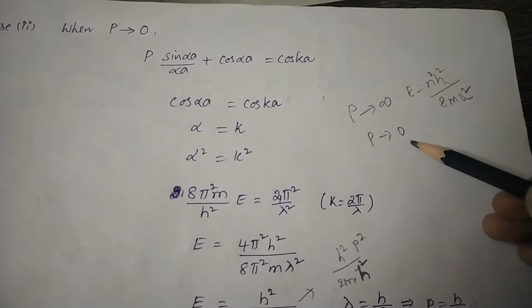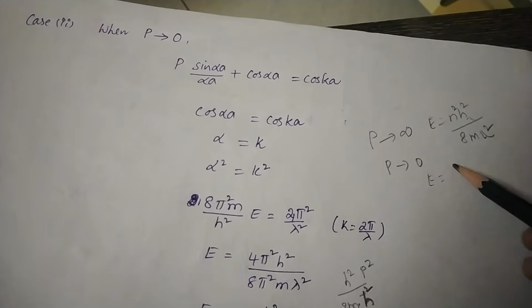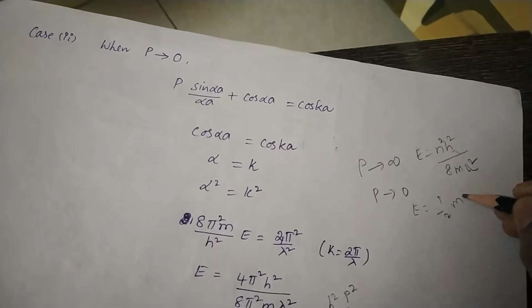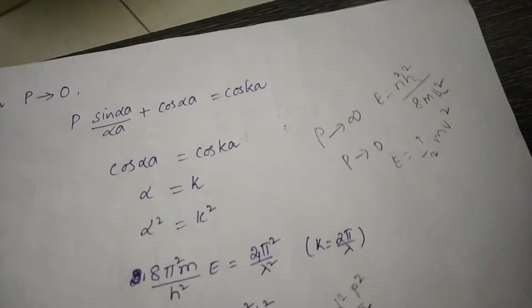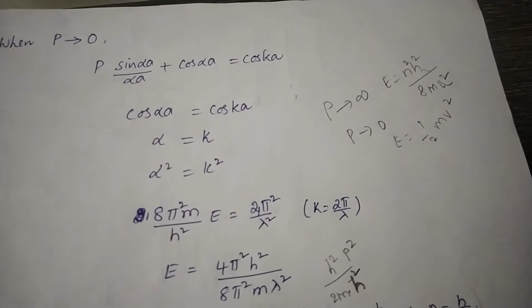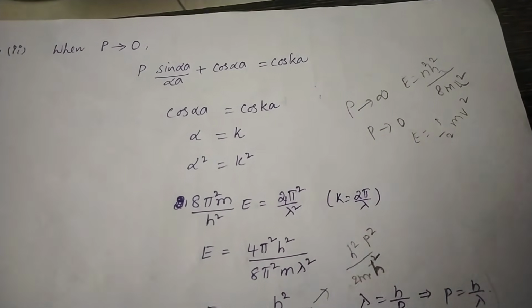When P tends to 0, the energy is E is equal to half m v square, nothing but continuous energy. Until the electron is not bounded, it is very free. It acts as a free electron and it moves throughout the crystal. So in such a case, the metal acts as a conductor.